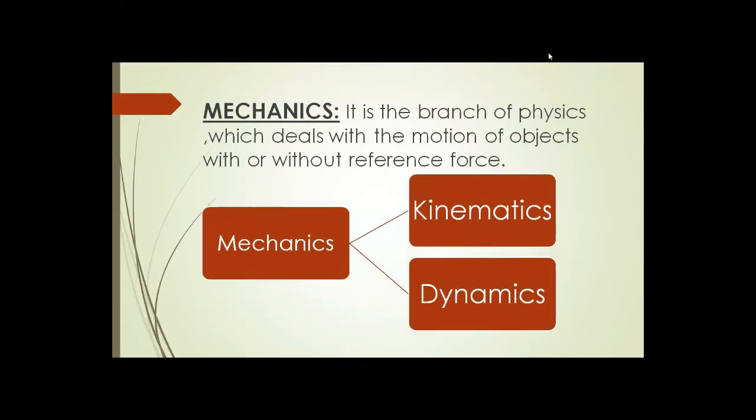Mechanics can be divided into two branches. The first is kinematics, and the second is dynamics. According to the definition of mechanics, we have learned that it deals with motion with or without reference to force. That's why, according to the definition, we bifurcate it into kinematics and dynamics.